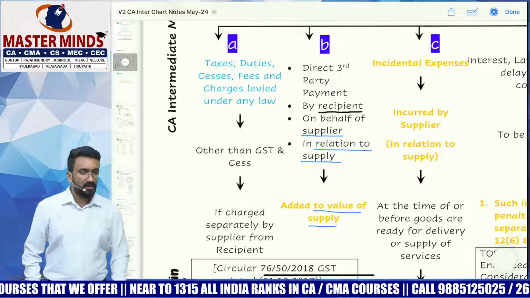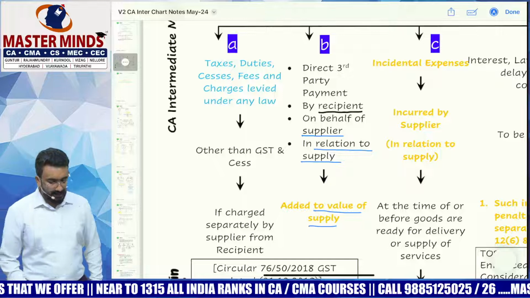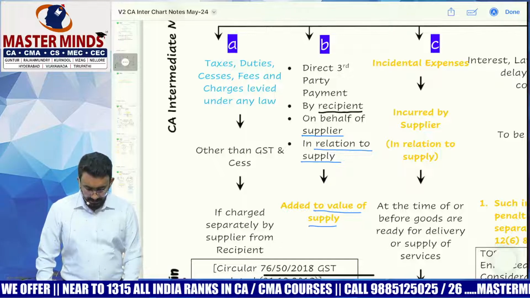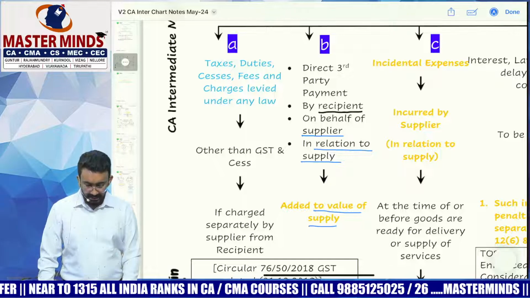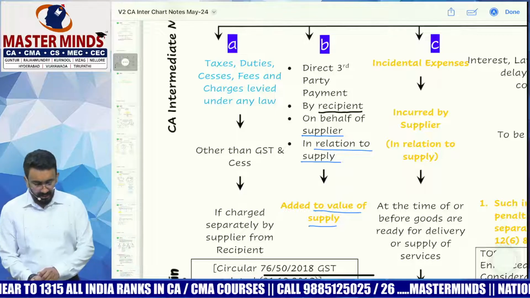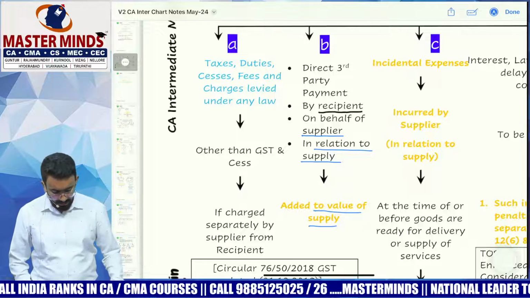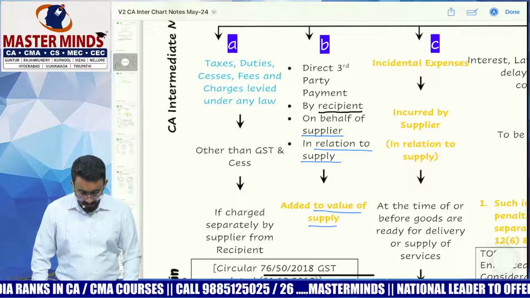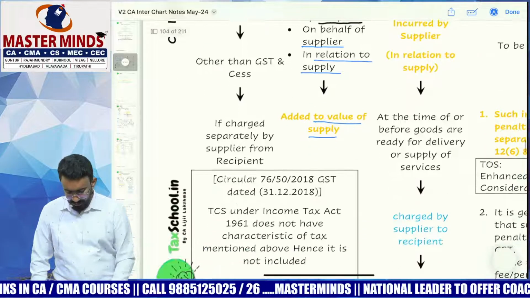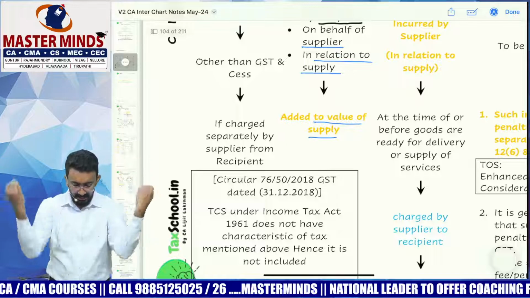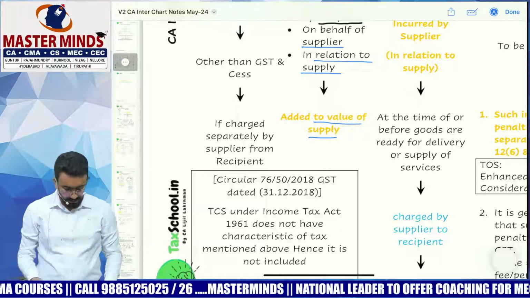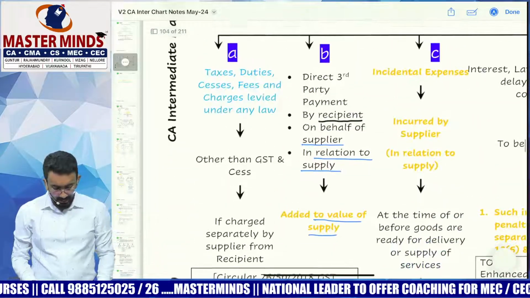Clause C. What does clause C talk about? Incidental expenses incurred by the supplier in relation to supply, at the time of or before the goods are ready for delivery or supply of services, and charged by the supplier to the recipient, will be added to the value.